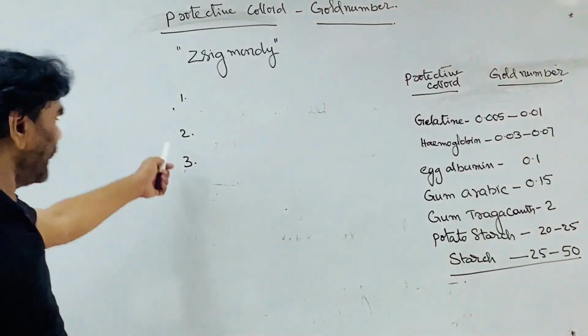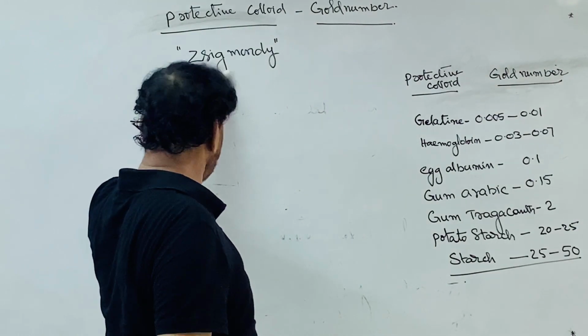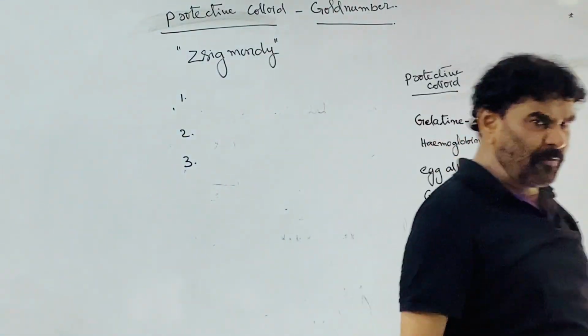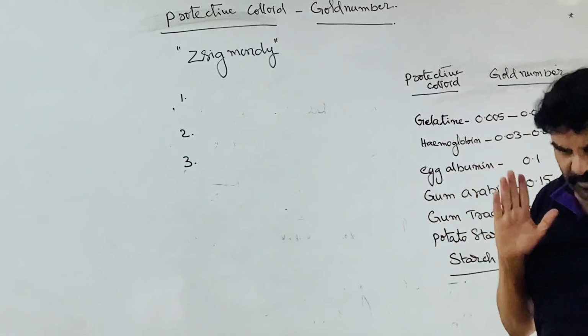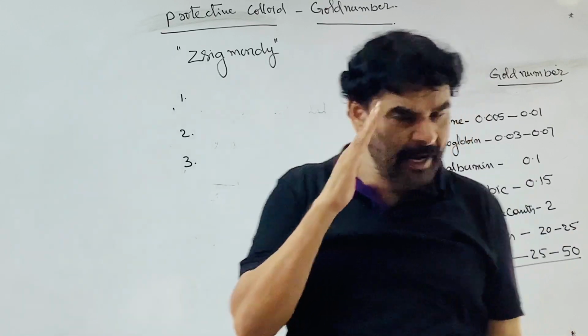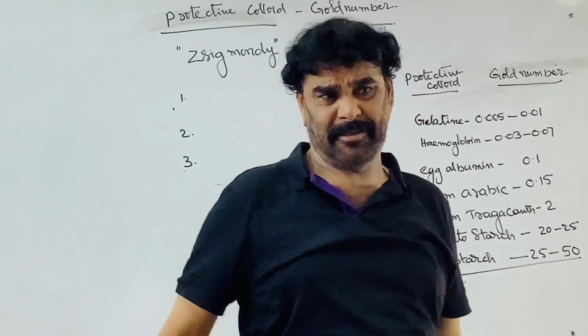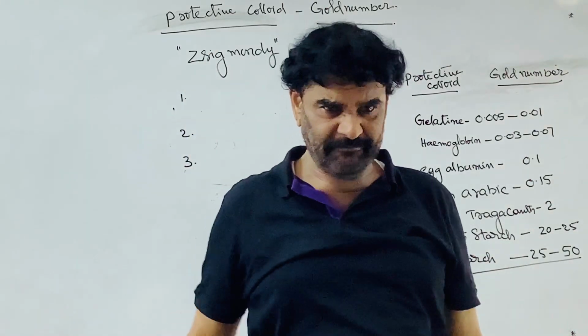Now here Zsigmondy made an observation about stability. Lyophobic colloids are very unstable colloids and are easily coagulated.